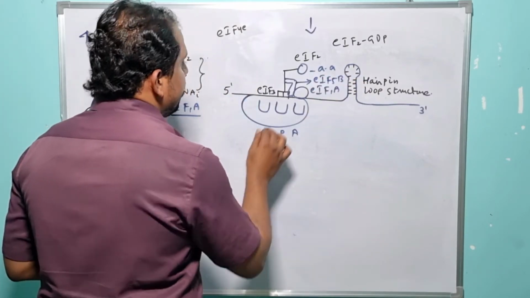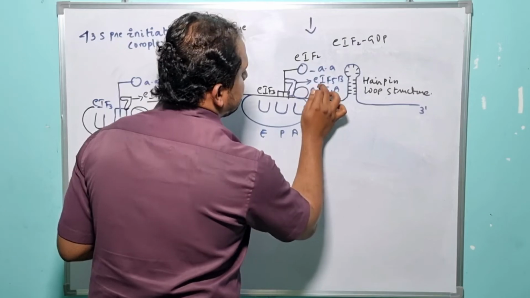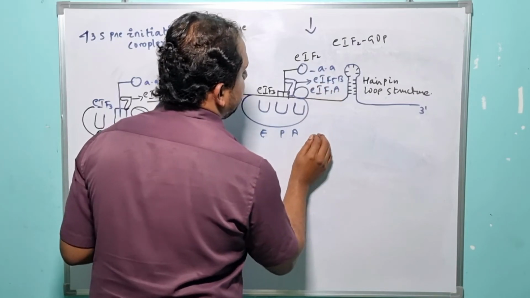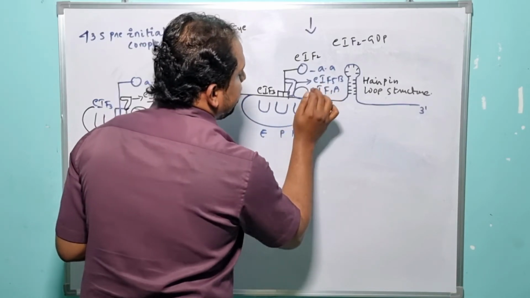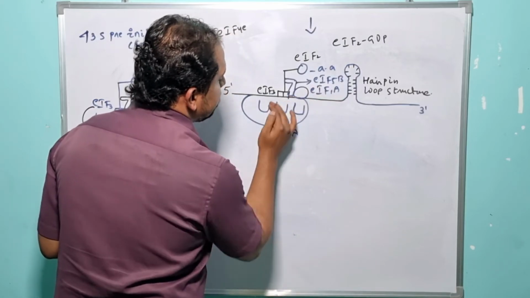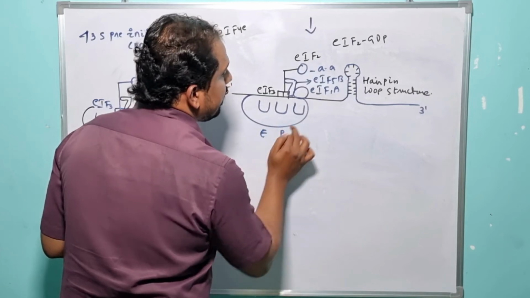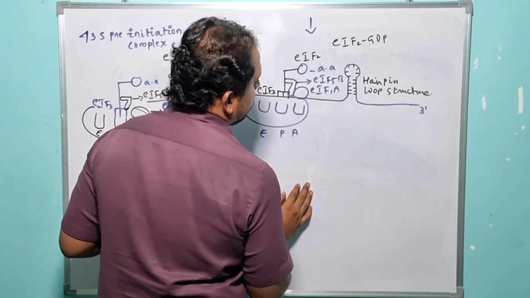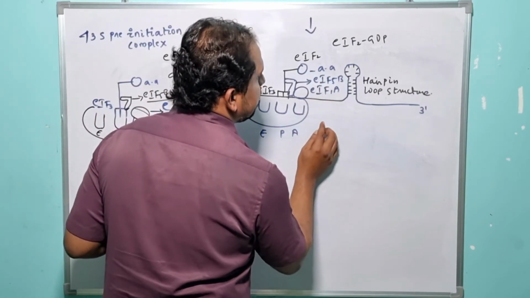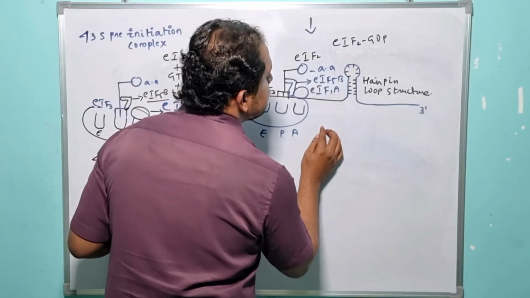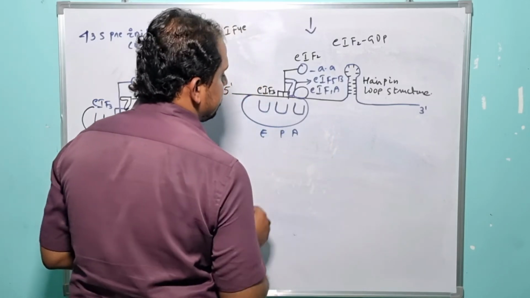And eukaryotic initiation factor 5b is responsible for the successful dissociation of the initiation factors which were recruited to the respective sites, right? Eukaryotic initiation factor 5b is very homologous to the initiation factor 2 of the prokaryotic translation mechanism.